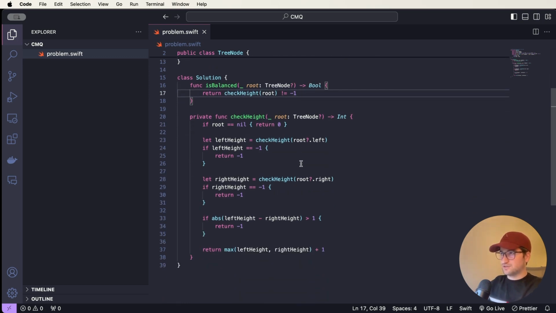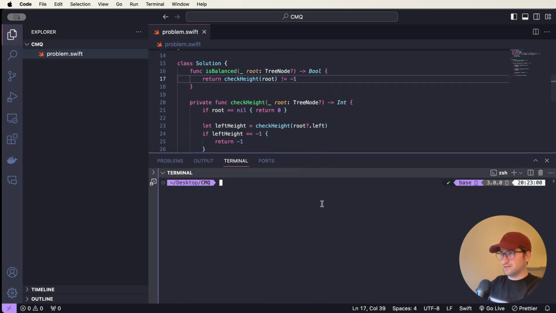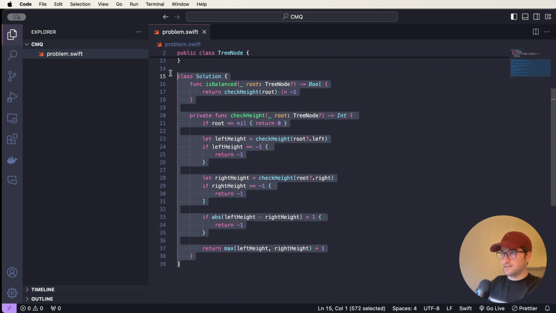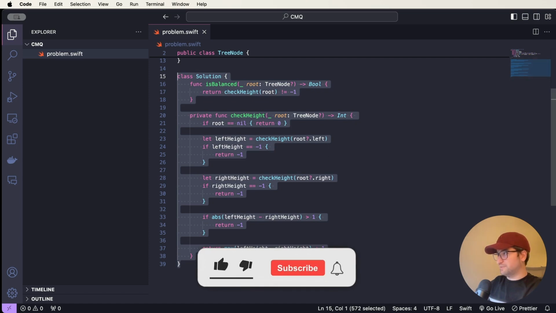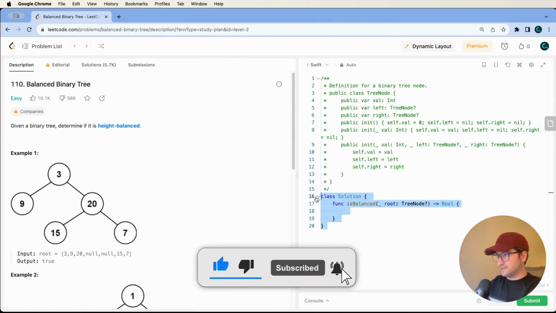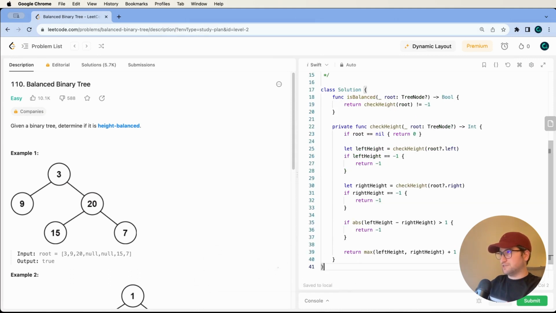To make sure there is no syntax error, let's bring the terminal and run my Swift file. Okay, there is no syntax error. Now let's copy our implementation, come to the browser and paste it right here, and make a submission to LeetCode.